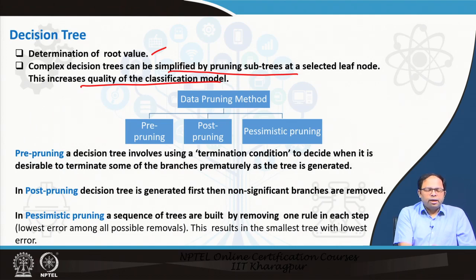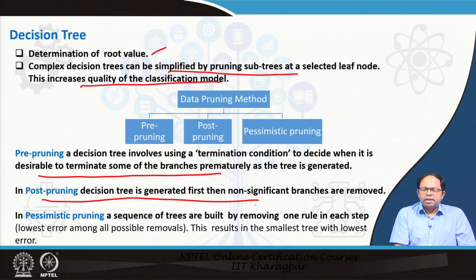One is pre-pruning, where we use a termination condition to decide when it is desirable to terminate some of the branches prematurely as the tree is generated. That means, while the tree is being generated, some branches we do not go further, of course, based on some criteria. Then in post pruning, the decision tree is generated first, and then non-significant branches are removed.